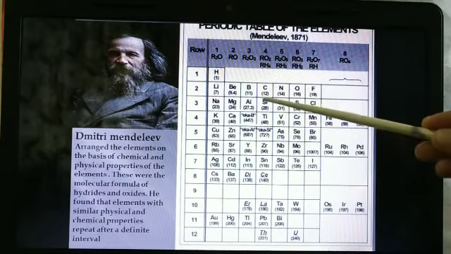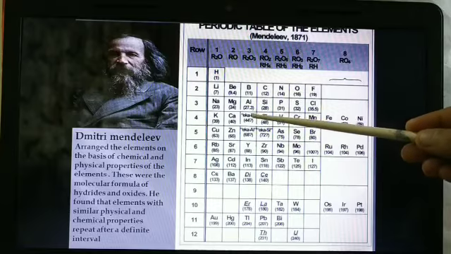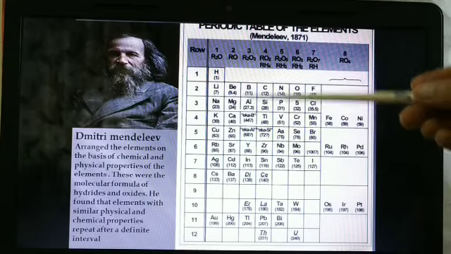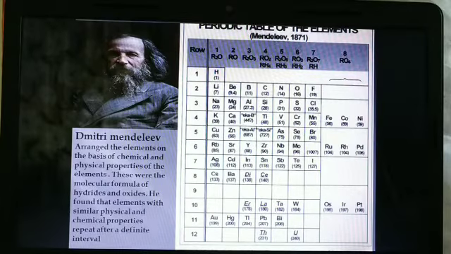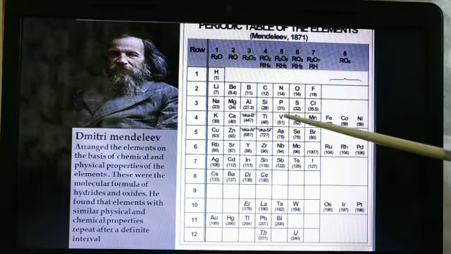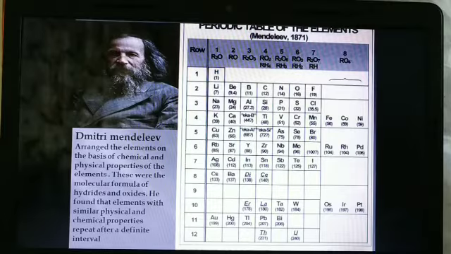He also told the atomic masses of these, as well as their chemical properties. And when these elements were discovered, it was found that they follow the same things that Mendeleev had told. So what he had predicted before about those elements was found to be correct. Eka boron was further named scandium, Eka aluminium is named gallium now, and Eka silicon is named germanium. Now we call them in that way.